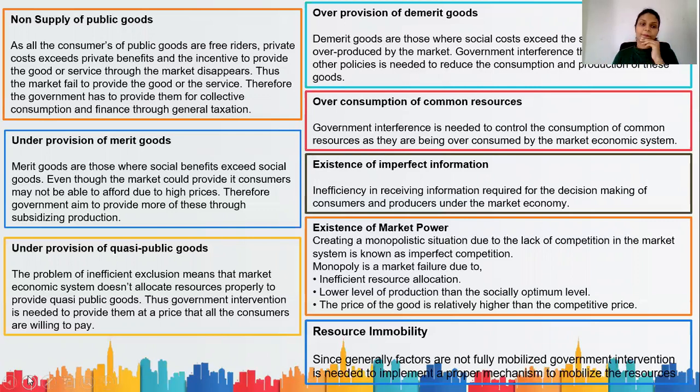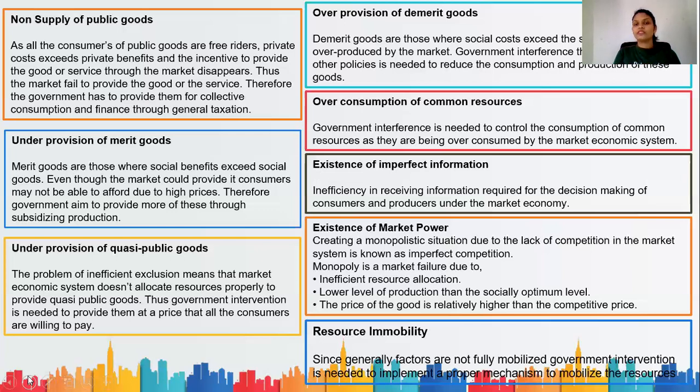Then, the third one, under-provision of quasi-public goods. The problem of inefficient exclusion means that the market's economic system doesn't allocate resources properly to provide quasi-public goods. Thus, government intervention is needed to provide them at a price that all the consumers are willing to pay. We discussed the problem of inefficient exclusion, which means even though the marginal cost is pretty low, the market charges a very high price. That means the consumers who are willing to pay a lesser price cannot consume the good. That is why we need the government to intervene in this situation.